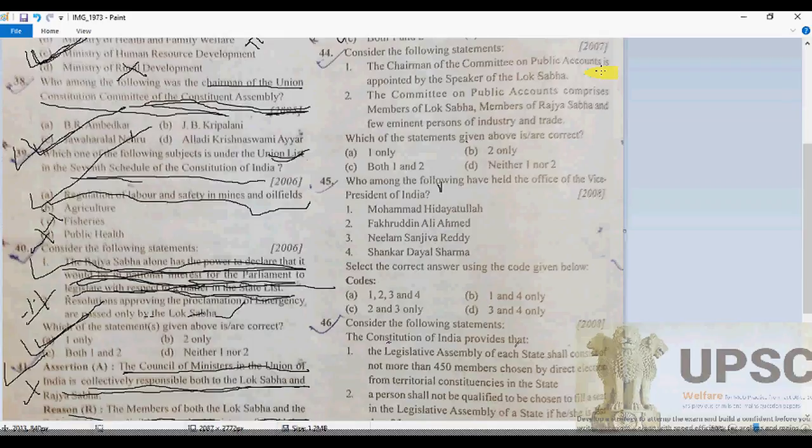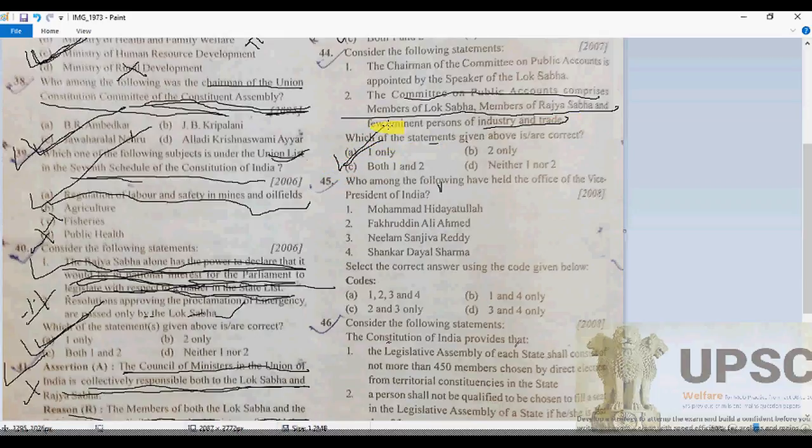The second one: the Committee on Public Accounts comprises members of the Lok Sabha and the Rajya Sabha, and a few eminent persons of industry and trade. No, that is not the fact. So of course A will be correct here.